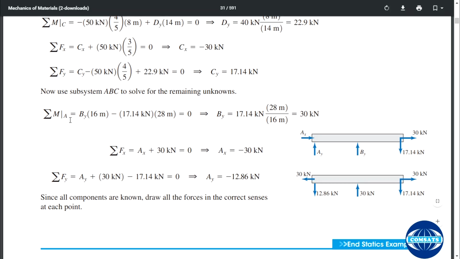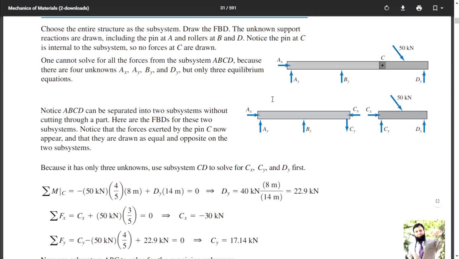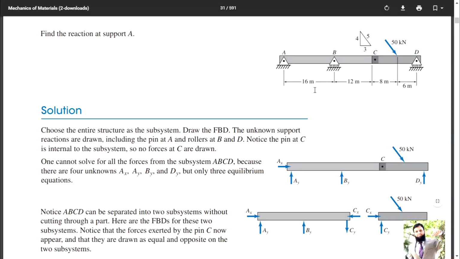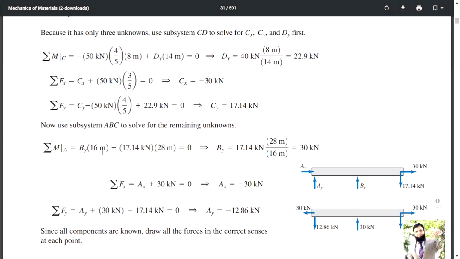So moment about point A is equal to 0, and assume the direction he has taken, counterclockwise as positive. So By multiplied by this moment arm, that is By multiplied by moment arm 16 meter, and then now there is this one, 17.14 multiplied with this whole moment arm.